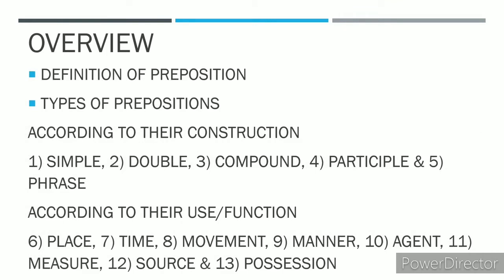In today's video, I'm going to cover the definition of preposition and the types of prepositions. According to the construction of the prepositions, they are classified into 5 types. The first one is simple, double, compound, participle, and phrase prepositions. And according to the usage or functions, they are classified into 8 types. They are prepositions of place, time, moment, manner, agent, measure, source, and possession.